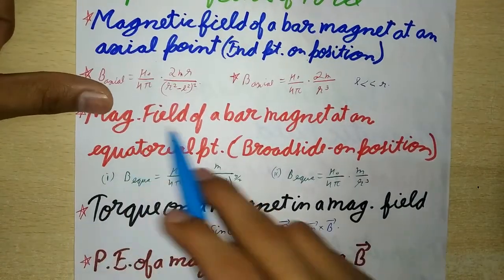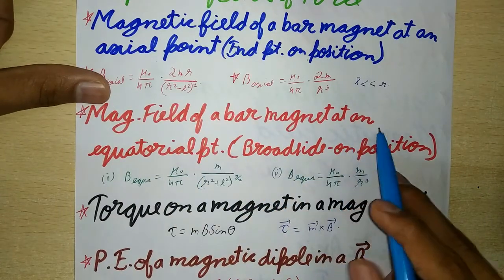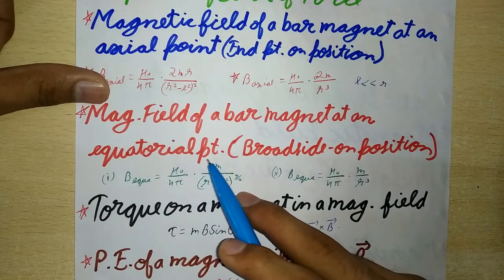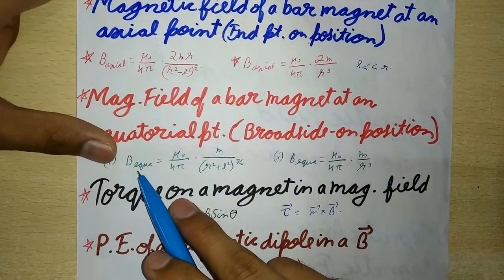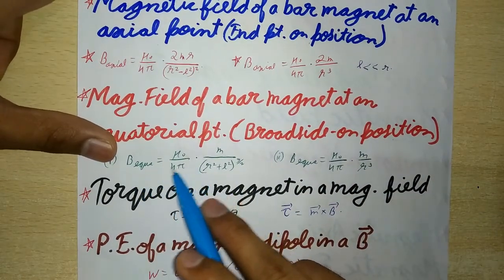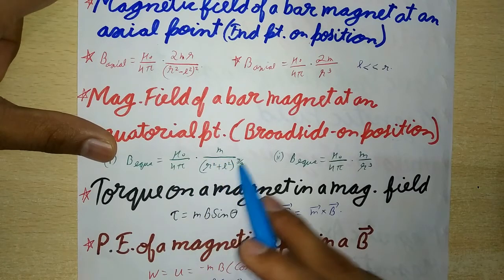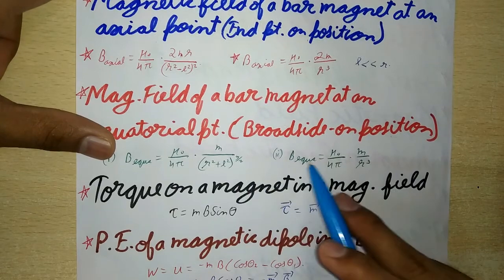Now, next is the magnetic field of a bar magnet at an equatorial point, the broadside-on position. First, B equatorial is equal to mu naught upon 4 pi into m upon (r square plus l square) to the power 3 by 2.